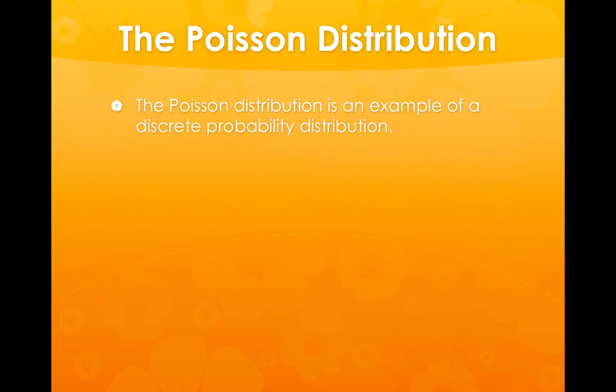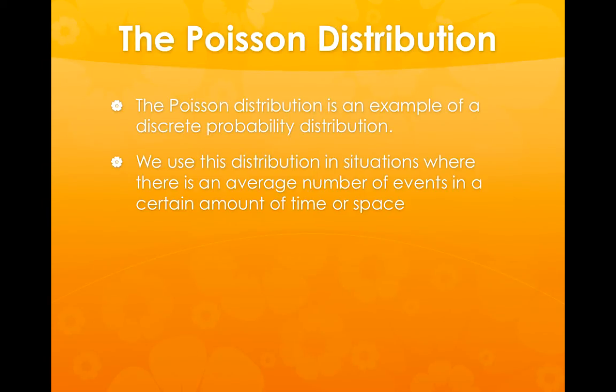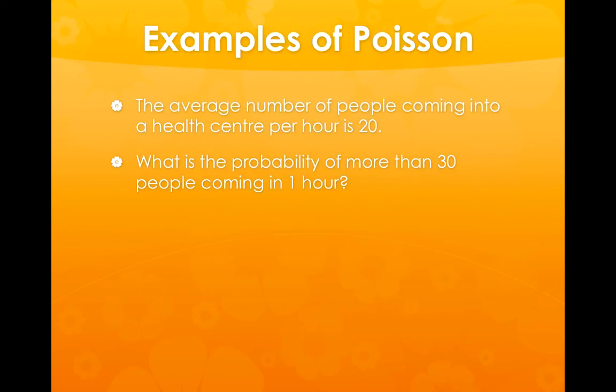So the Poisson distribution, as I said, is an example of a discrete probability distribution, and when we use it, we'll be told the average number of events that might take place in a certain amount of time or space. Here's an example. The average number of people coming into a health centre per hour is 20. So I've been given an average, and then I want to work out a probability, in this case the probability of more than 30 people coming in an hour.